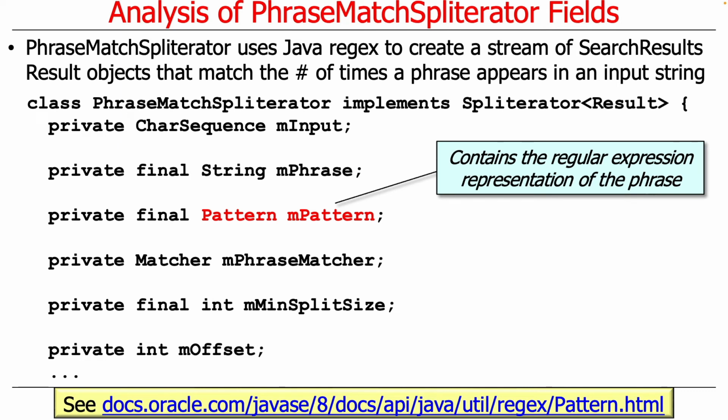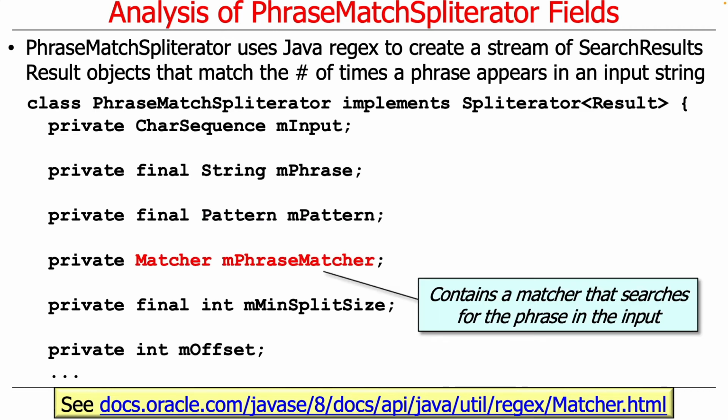We have a pattern field that contains the regular expression representation of the phrase, and that's going to be used to make the searching work effectively, because otherwise you'd have a lot of work on your hands to do the searching properly. We have a thing called a matcher, which works in conjunction with this pattern and the input in order to search for the phrase in the input using the regular expression.